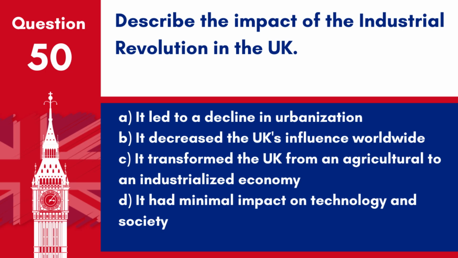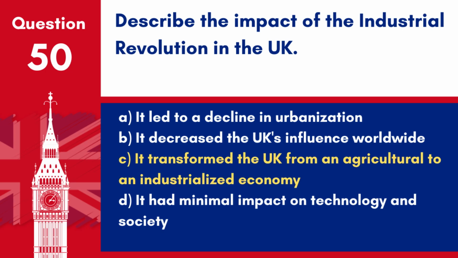Question 50. Describe the impact of the Industrial Revolution in the UK. A. It led to a decline in urbanisation. B. It decreased the UK's influence worldwide. C. It transformed the UK from an agricultural to an industrialised economy. D. It had minimal impact on technology and society.